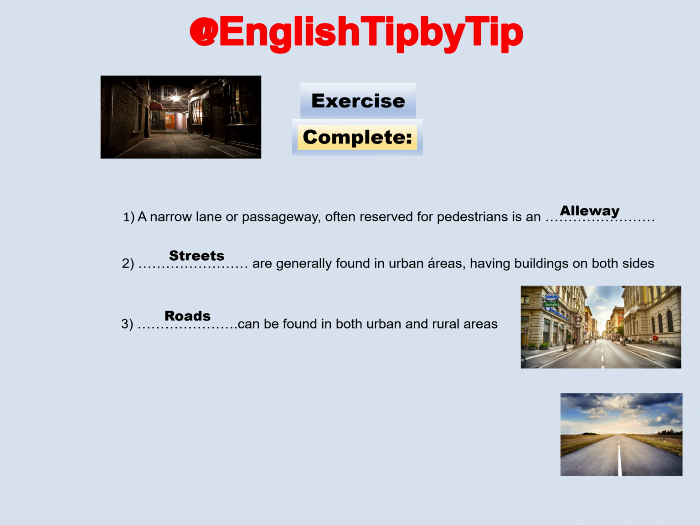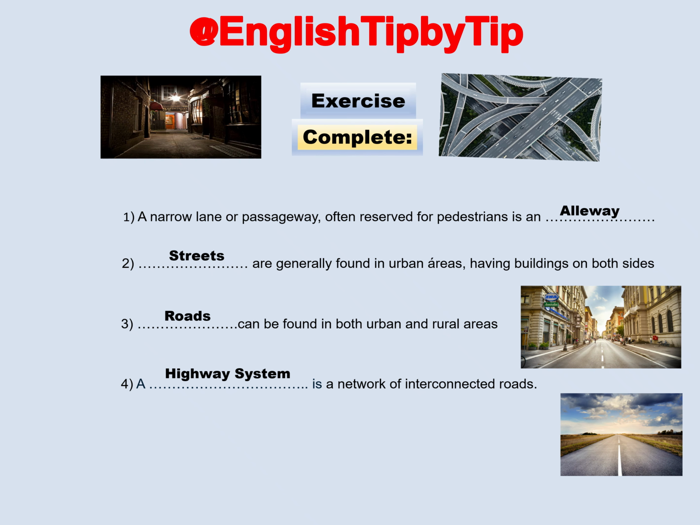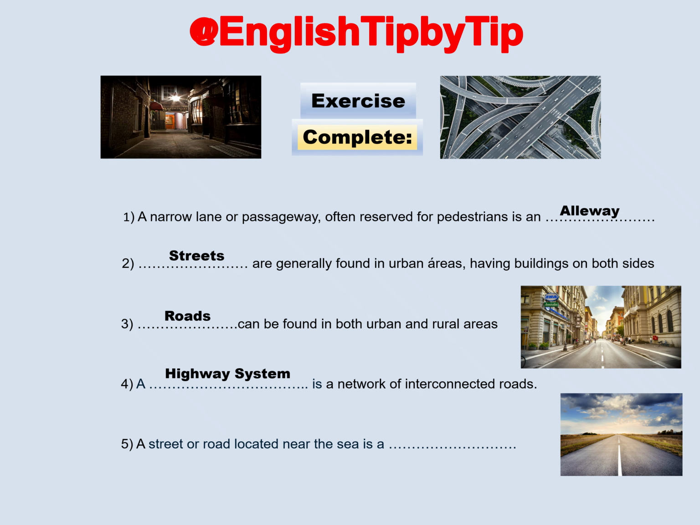Roads can be found in both urban and rural areas. A highway system is a network of interconnected roads. A street or road located near the sea is a seaside avenue.